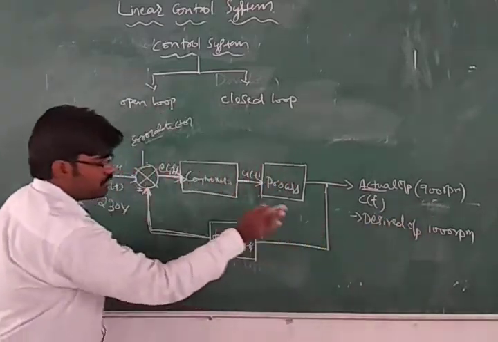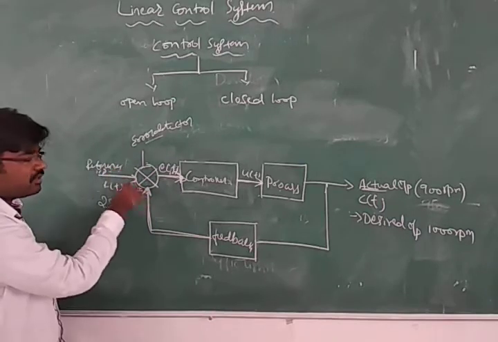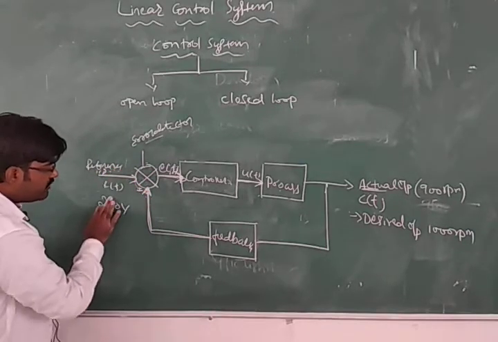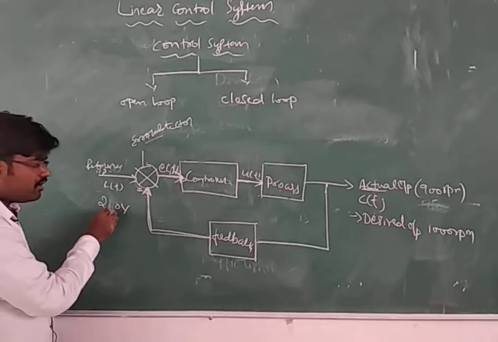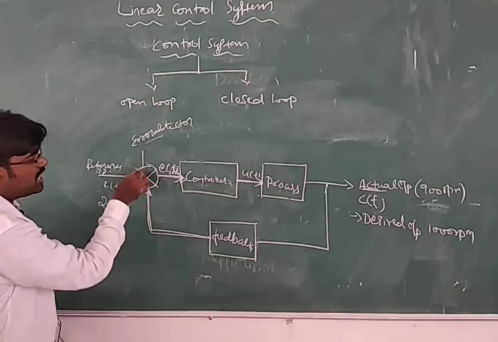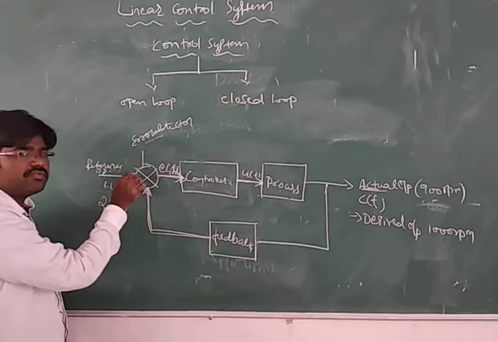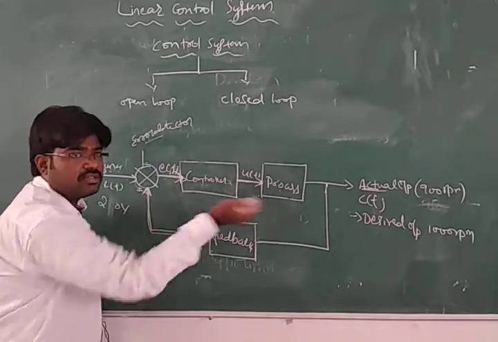So okay, what will we do? Feedback will give this and it will compare with the input signal. In that case, we'll change the input voltage. We'll do the analysis. After analysis, we'll come to know that this error detector will tell what is the amount of signal we have to give to the controller in order to get the 1000 rpm.